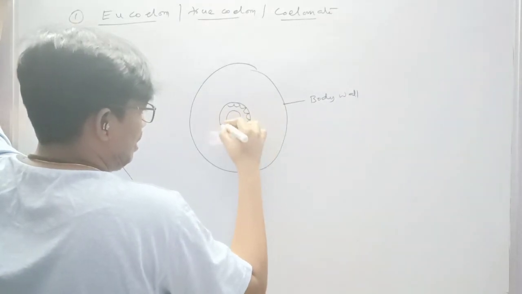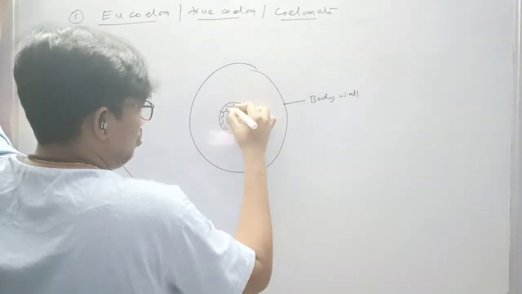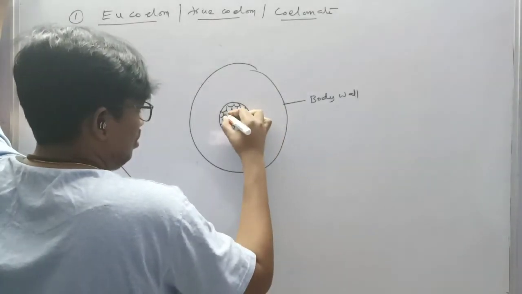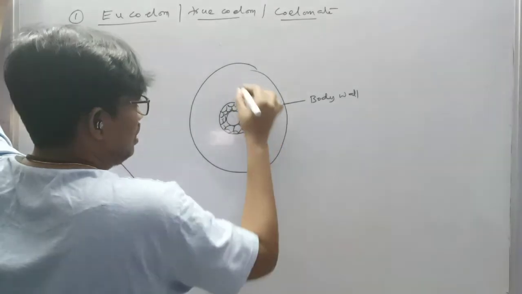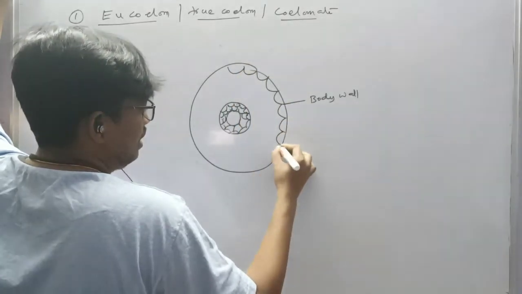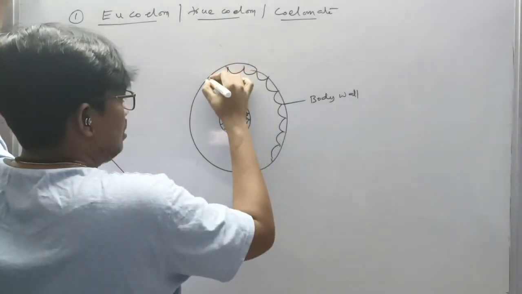Alimentary canal cells are arranged, already you know. This is the cells. Ectoderm, body wall is made up of some cell layers.